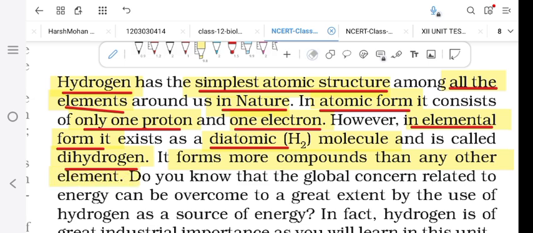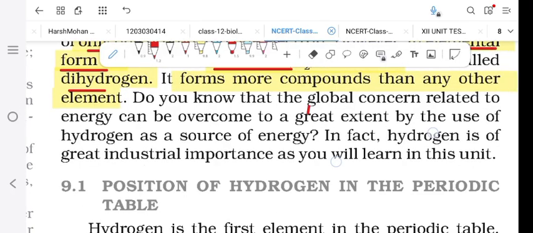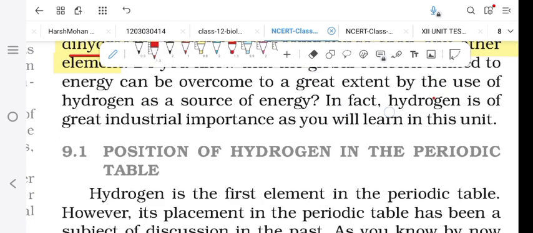It must be remembered that hydrogen does not come under those elements which form very few compounds. The hydrogen element forms more compounds. Now, if we see what is the importance of hydrogen, we must remember that hydrogen is of great industrial importance, which you will learn in this unit. So hydrogen has very great industrial importance.